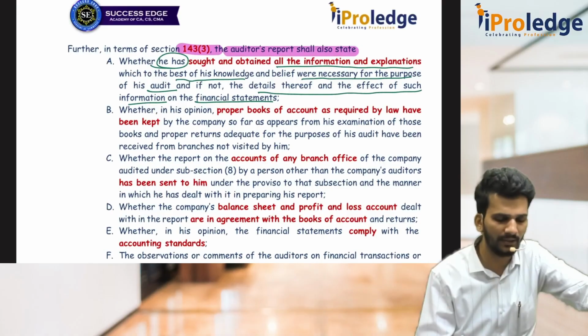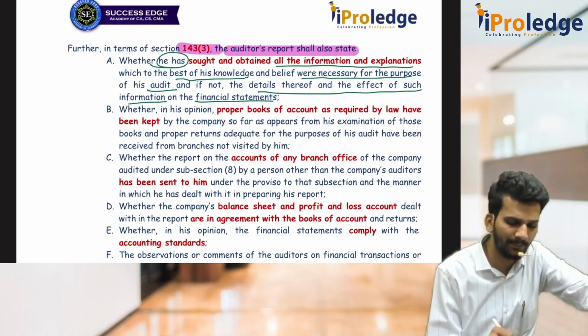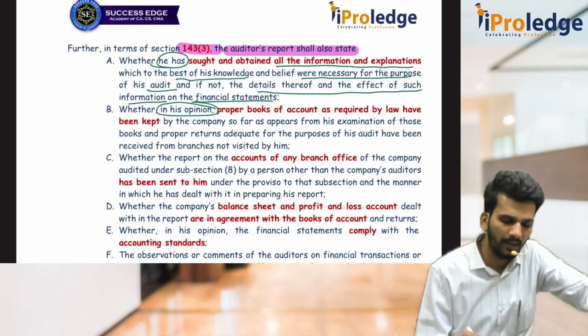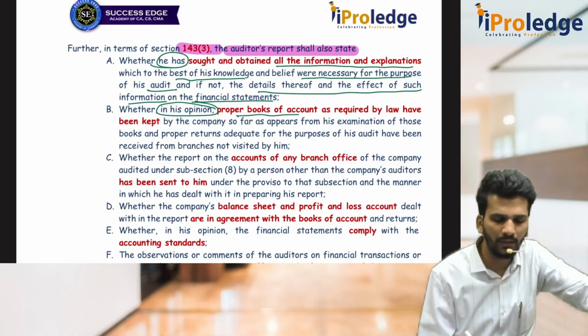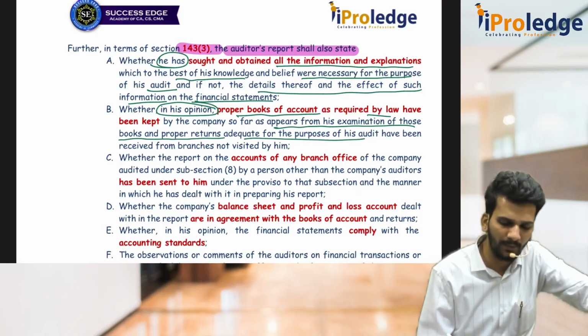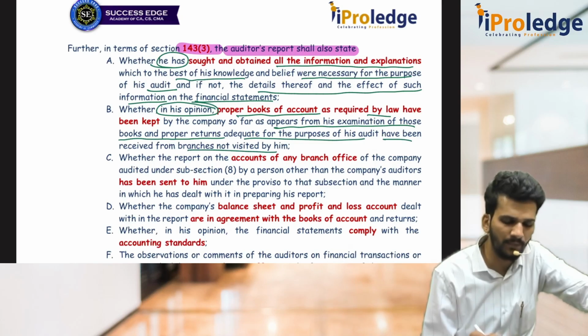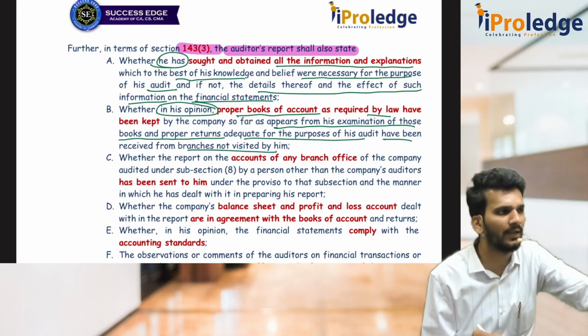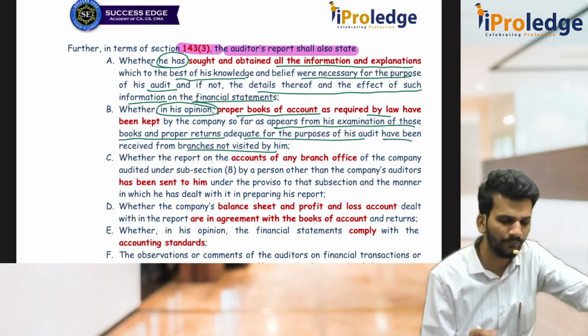First duty is that. Second duty is, in his opinion, the company has maintained proper books of accounts as required by law, which appears from his examination of those books, and proper returns are adequate for the purpose of audit. And with respect to those branches not visited by him, he has to check whether proper summary returns are received from the branch or not.